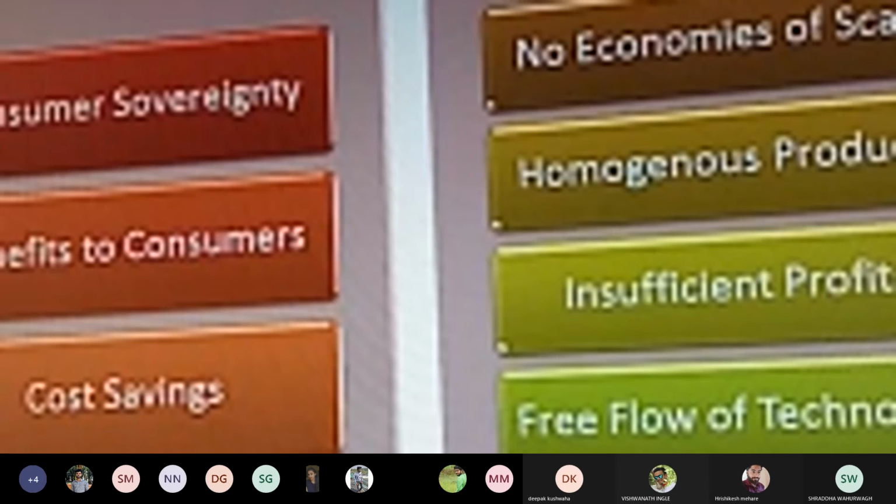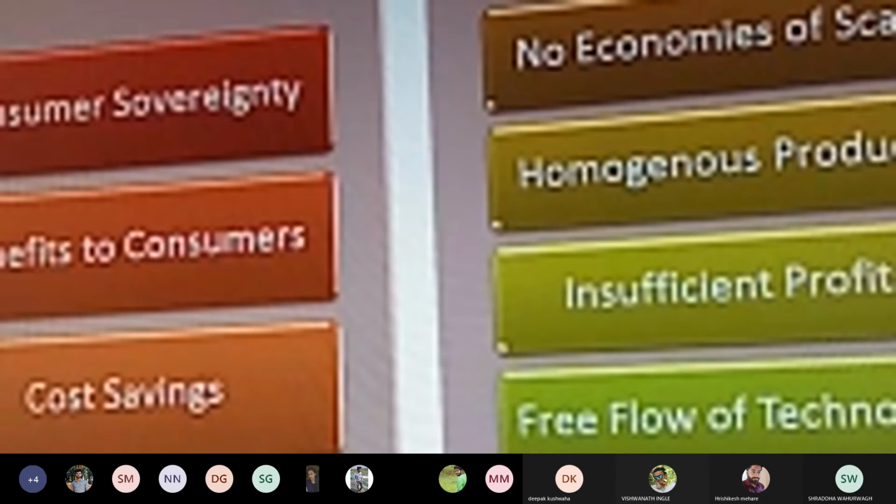Benefits to the consumer: a perfect competitive market is perceived as one wherein ultimately the consumer is benefited at large. Why? Because in a perfect competitive market, the goods and services are provided as per the need, requirement, and demand of the consumer itself. As and when he demands or needs a certain commodity or product, the goods are demanded and supplied to the market. If a particular consumer places a certain order for a certain quantity, based on that requirement only, the goods and services are provided. Here we have to understand the various benefits that are generated and how they are availed by the various consumers.